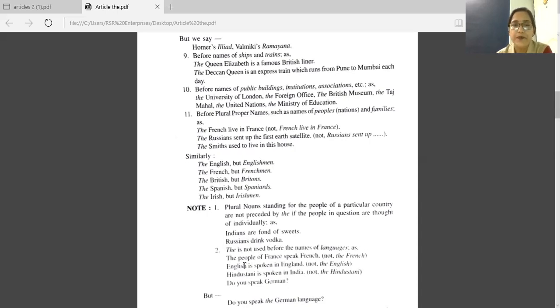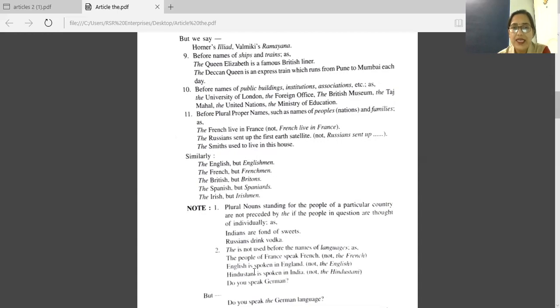See this example. The people of France speak French. So this is the language here. So before this language, French, we are not using any article. In the previous one, it's about people of the nation, so we have written the French live in France. But here in the second point, the people of France speak French. Here French means language of France. So here we'll not write the French, we'll write French only.